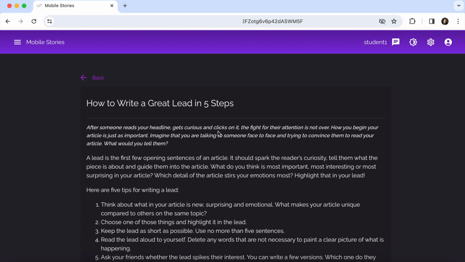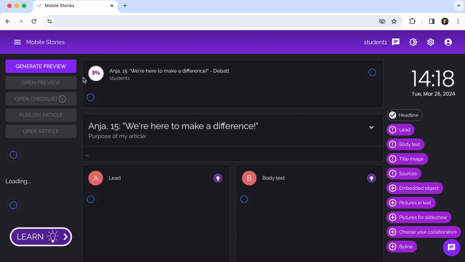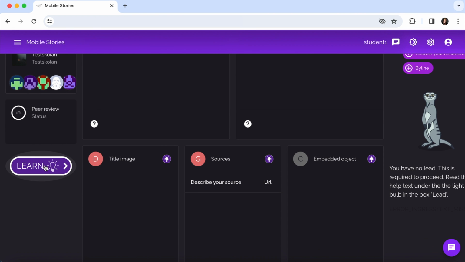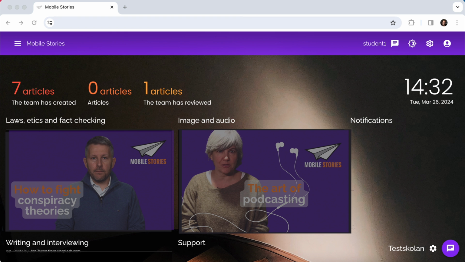However, in the Learn section, when you click on the light bulb, you will find more detailed advice on how to write a great lead that is in line with journalistic standards. You can also click on the large Learn button on the left side, and it will bring you to a page with all the Mobile Stories educational videos and articles. Now, let's go to the article you just started.